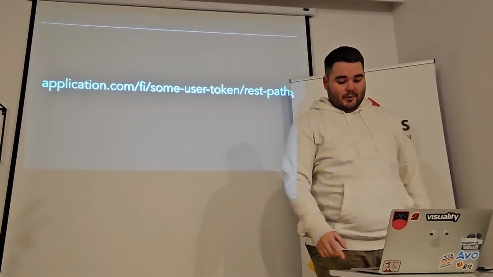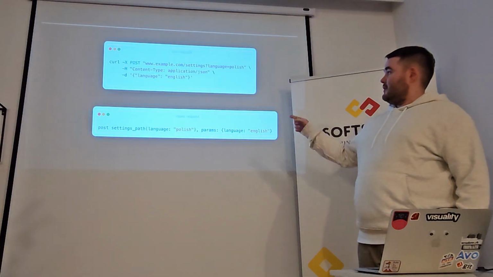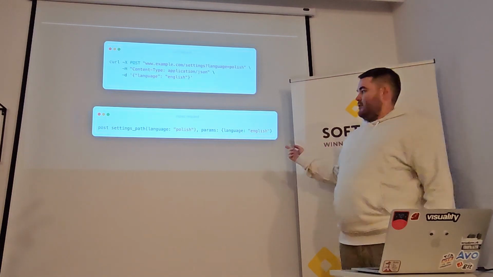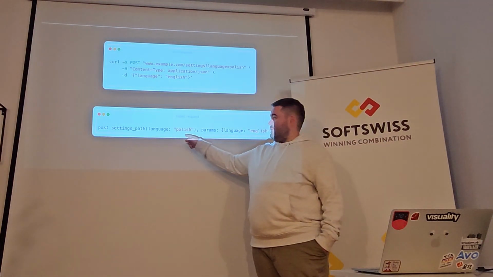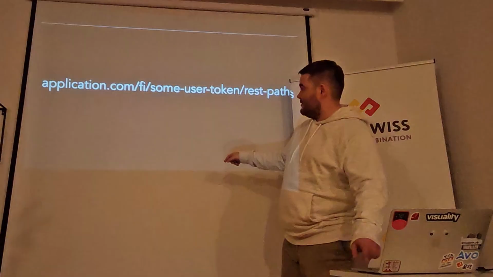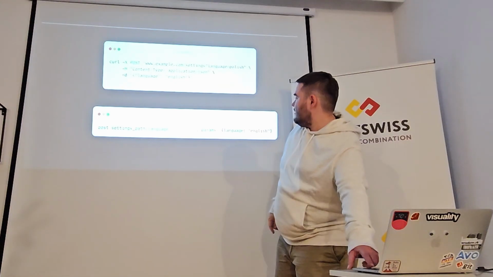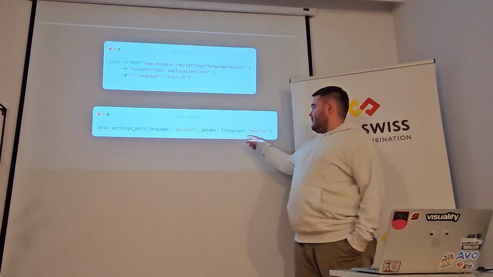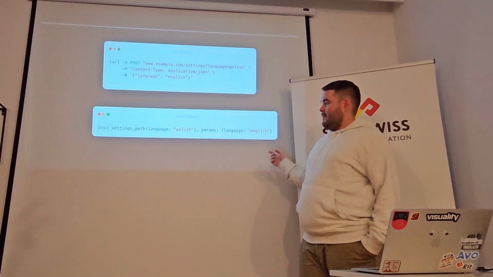And the problem was that we were sending this kind of request, a curl request or RSpec request, whatever you want. We were sending the URL param with the old language, that was FI or Polish or whatever, and in the payload body we were sending the language param with the new version of language.